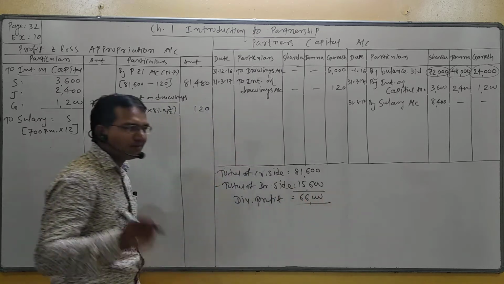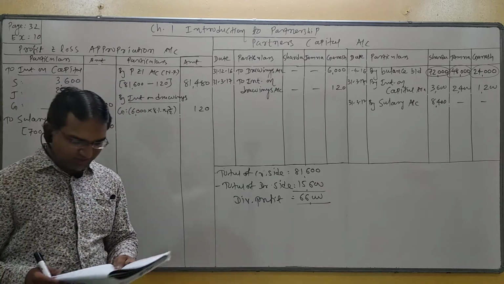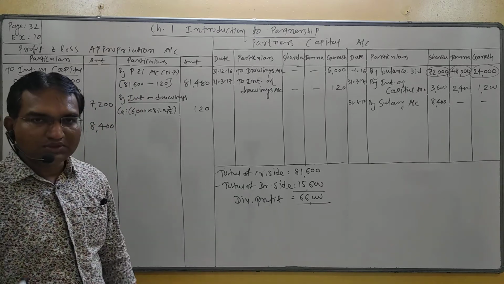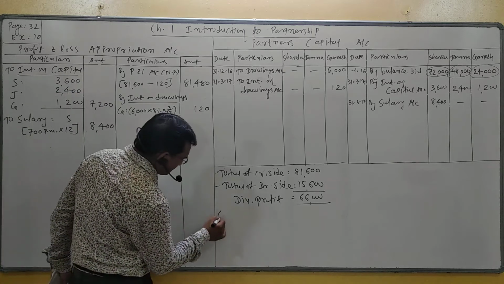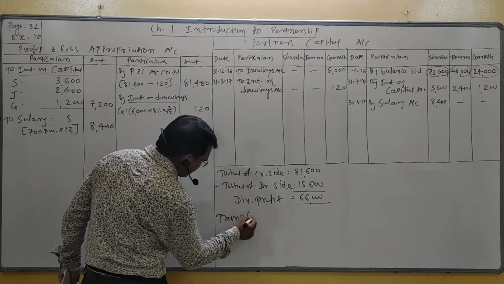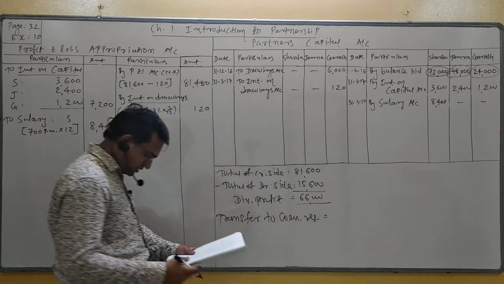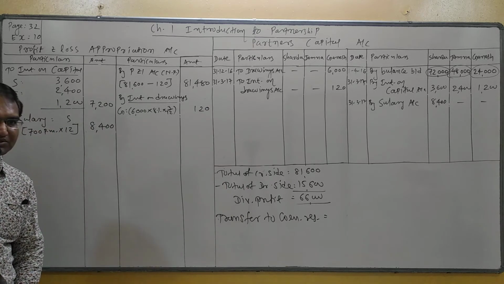So the difference, divisible profit, is 66,000. The partners decided that 20% of the profit is transferred to general reserve.